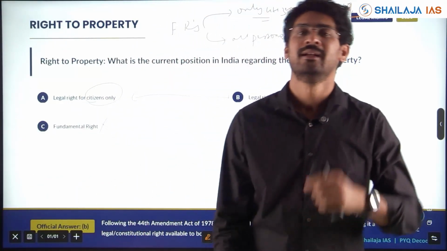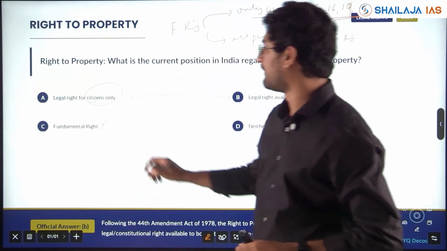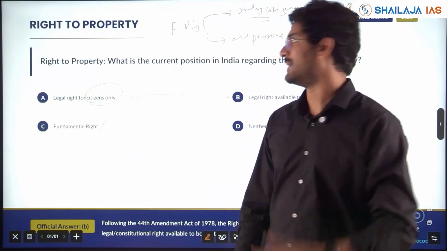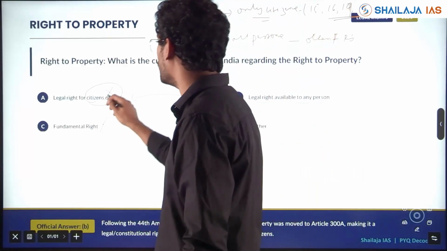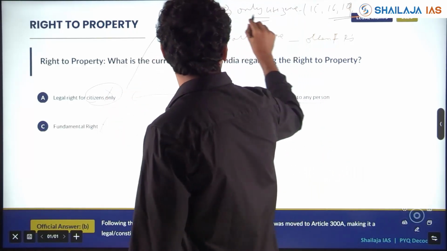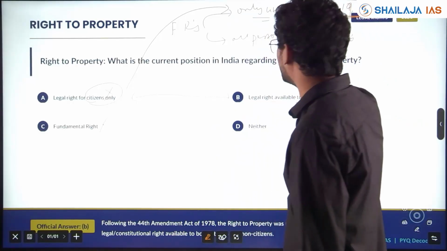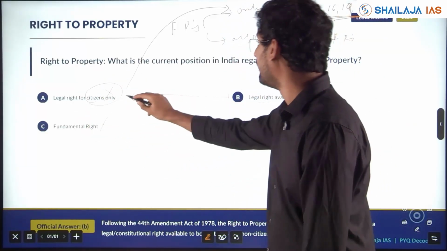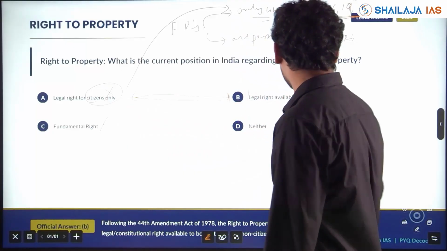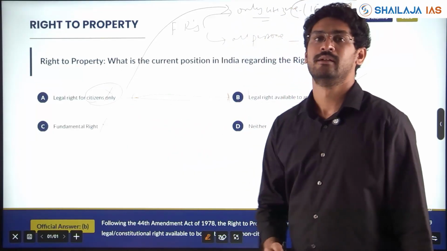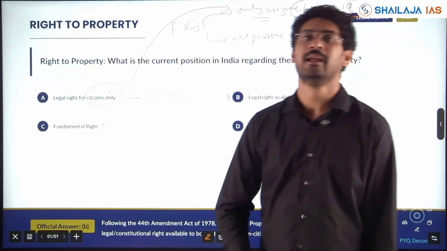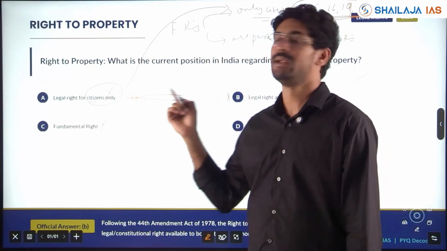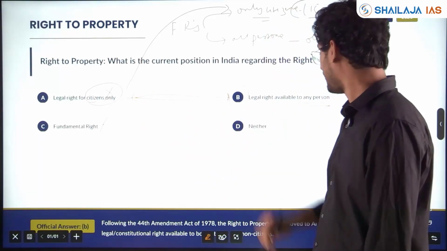However, right to property is a constitutional right. It's not a fundamental right and it's a legal right available to any person. It's not citizen only. Citizen only with respect to fundamental right 15, 16, 19, 29, 30. Property, it's not a fundamental right. It's a legal right available to any other person. If you have clarity, if you have understood the concepts properly and you should be able to interpret in the examination hall, then you will be able to get the answer easily. Clear?